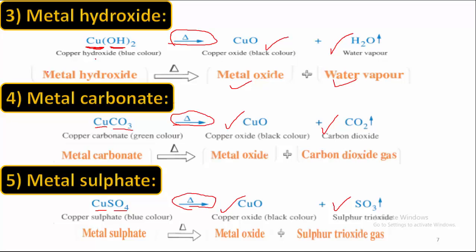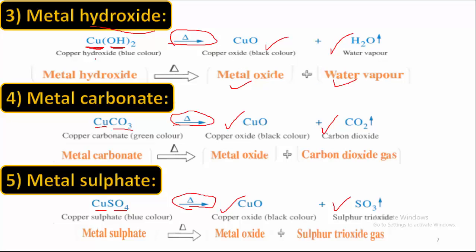I told you that the metal hydroxide, for example, will give me metal oxide plus water vapor. So you don't have to remember or save that when he gives me copper hydroxide, I will write copper oxide plus H2O. No, not this way, because the metal can be a different metal. He can bring for you magnesium, potassium, sodium, any other metal. What you have to remember is that in case of hydroxide, I will get metal oxide plus water.